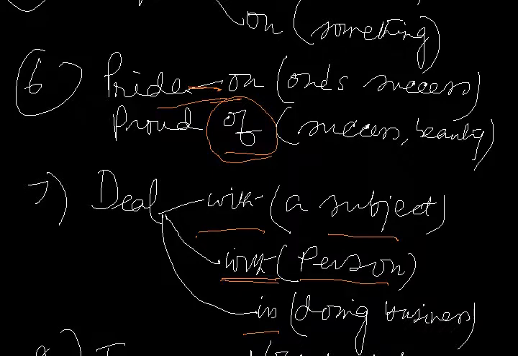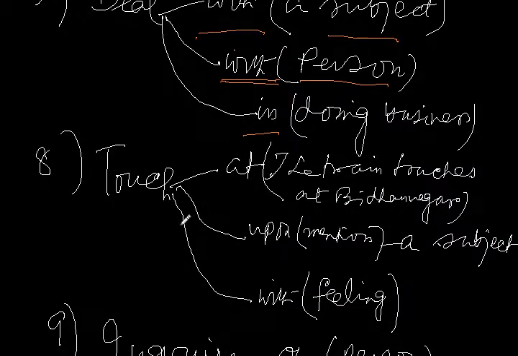Next, touch at, touch upon, touch with. When we say touch at, we say the train touches at Bidhannagar. When we say touch upon, it means mention, we touch upon the subject. Touch with means feeling. You are touched with this.